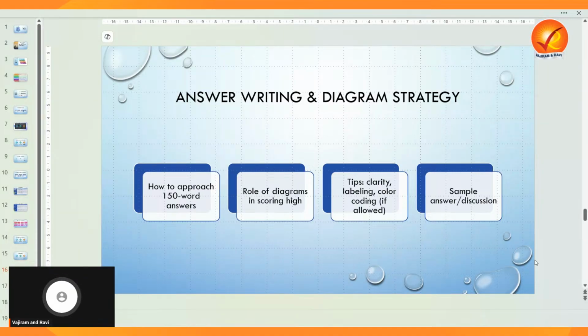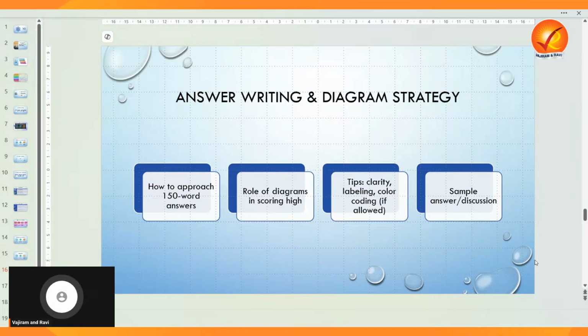You have to introduce, but it is not like writing an introduction; we should not misunderstand this. You have to introduce nicely, then go for the core content, and conclude concisely. It is not about writing a conclusion part; you have to conclude the answer in a concise way.